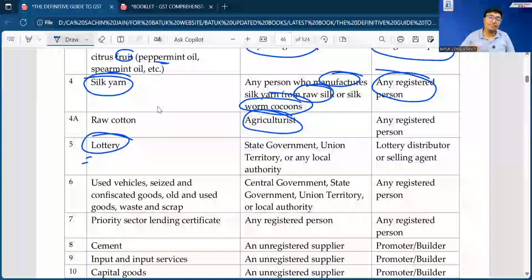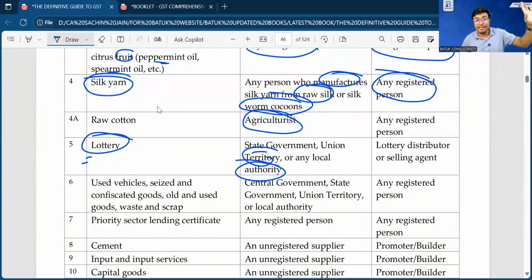Now, lottery which has been supplied by the state government, union territory, or any local authority. No central government is there. The state government, union territory, or local authority supplies the same to the local lottery distributor or the selling agent.